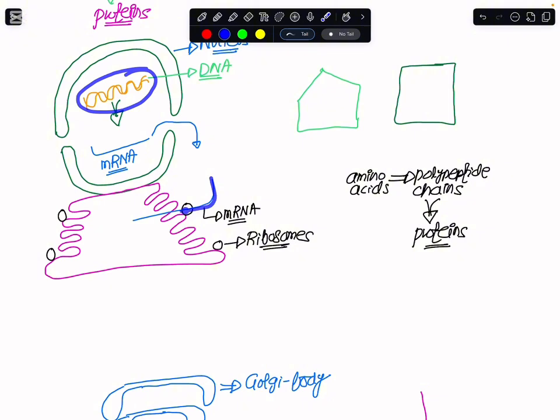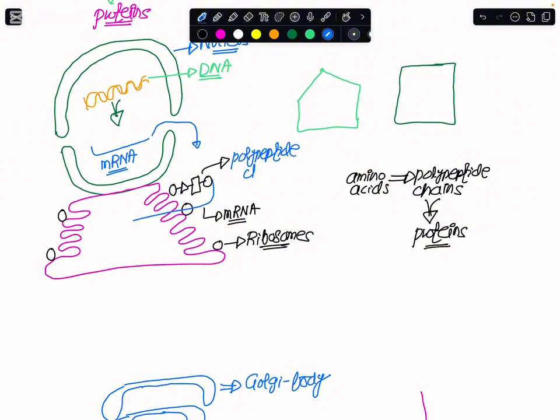And when the messenger RNA comes here, the ribosome is going to start linking the amino acids together. When these amino acids start linking with one another, they lead toward the formation of chains, and these chains are referred to as polypeptide chains. So what we must understand is that at the ribosomes, the protein that we have made is a rough protein, meaning the function of that protein is not yet decided.